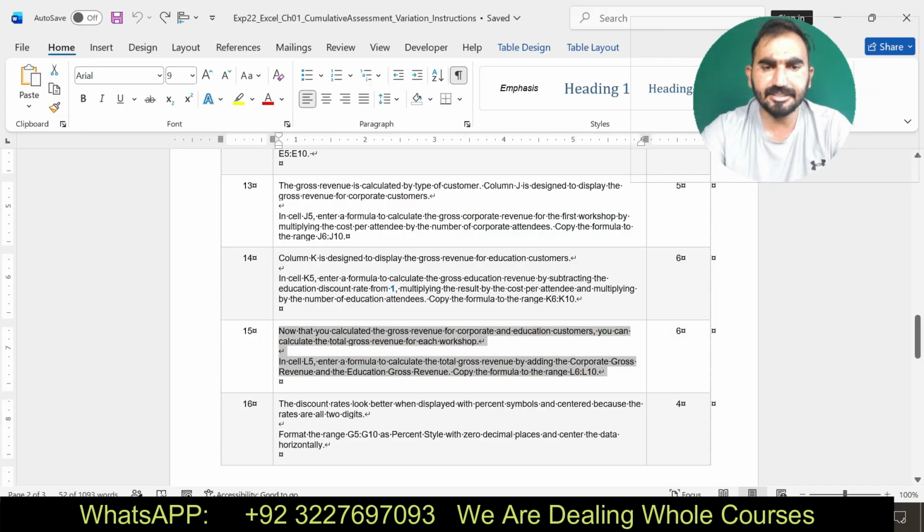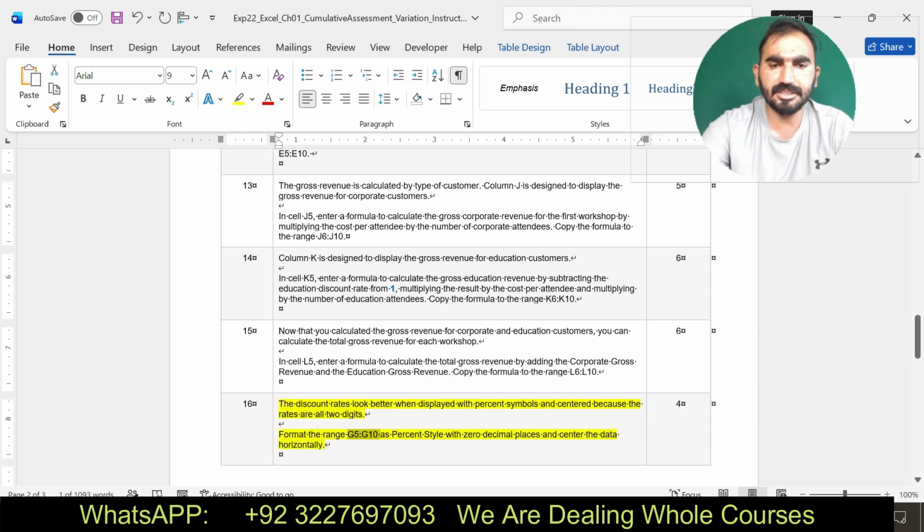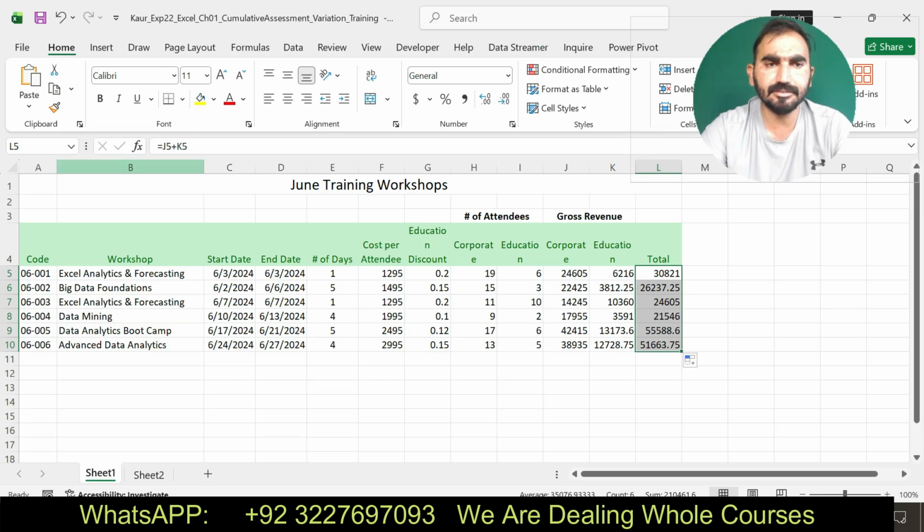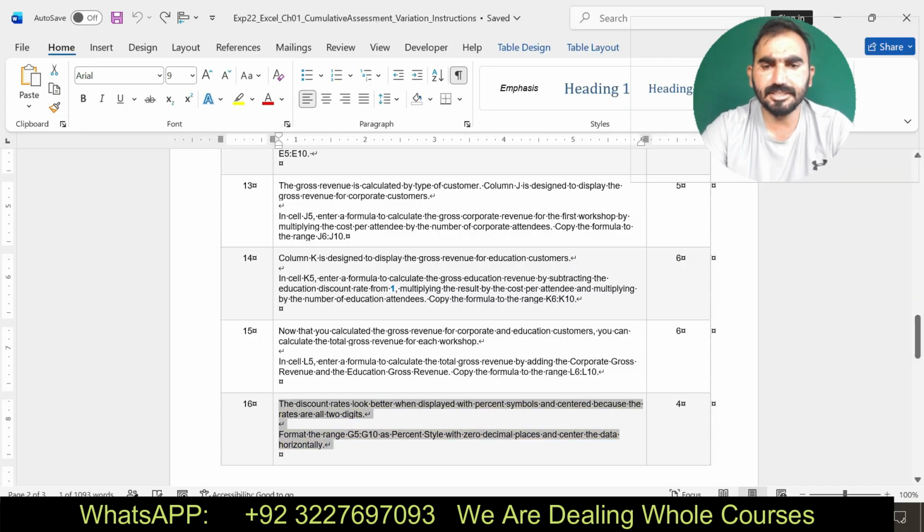Next it says format the ranges G5 to G10 as a percent with 0 decimal places. Okay. Copy this one, percent style with 0 decimal places. Here you can see percent style with 0 decimal places. Okay, I have done this modification.